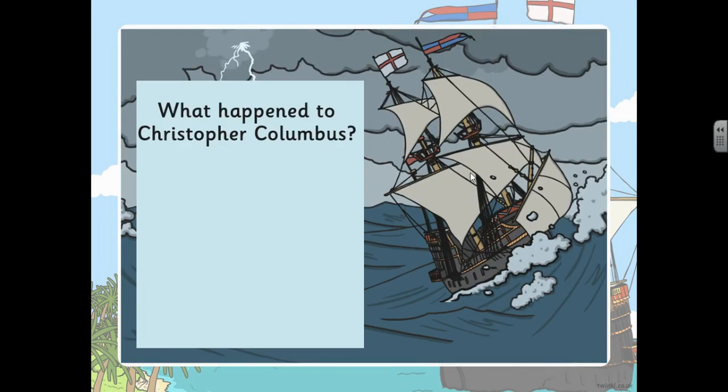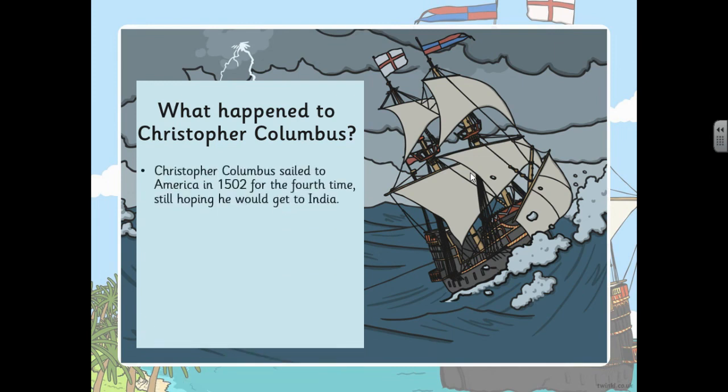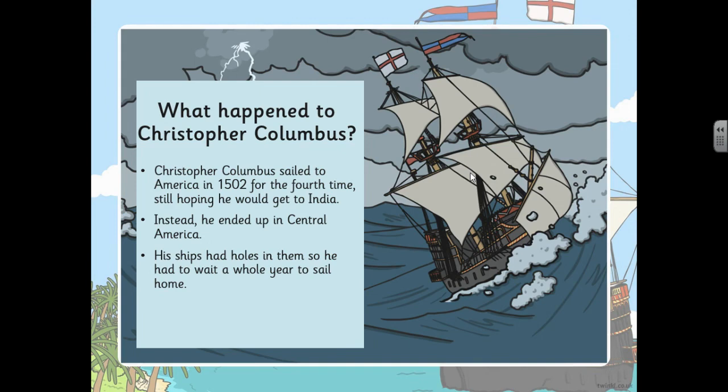What happened to Christopher Columbus? Christopher Columbus sailed to America in 1502 for the 4th time, still hoping he would get to India. Instead, he ended up in Central America. His ships had holes in them, so he had to wait a whole year to sail home. When he got home, he was very ill and he died in 1506.